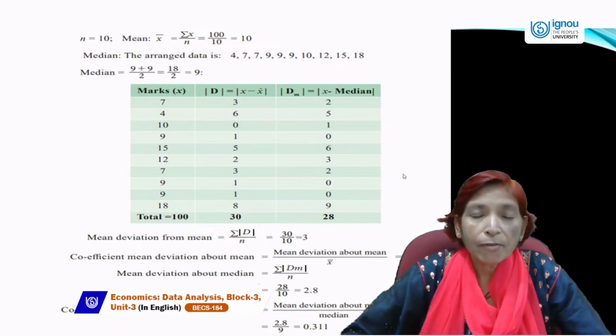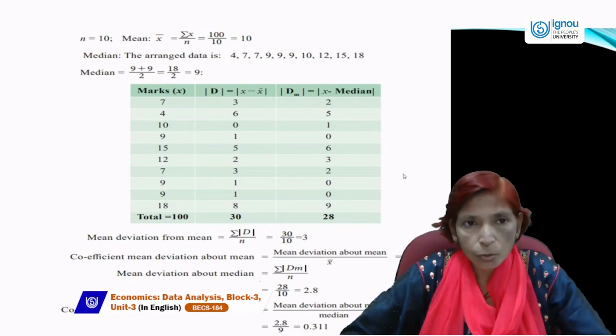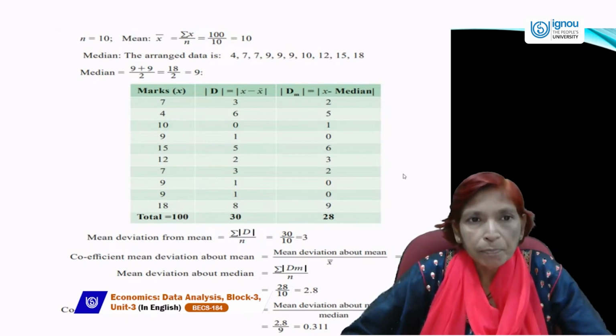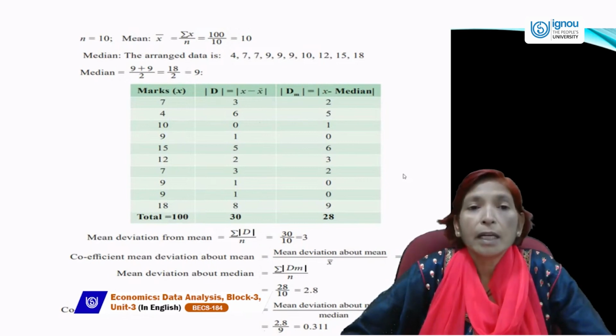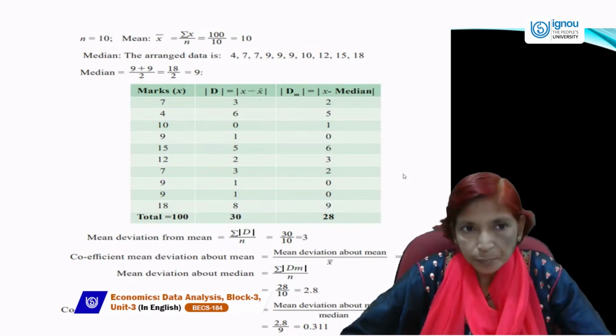It means 5.5, so again you will take the fifth number data plus the sixth number data and divide by 2. Here the fifth number data is 9 and the sixth number data is also 9. So 9 plus 9 divided by 2 means 18 by 2. Then the median will be 9.